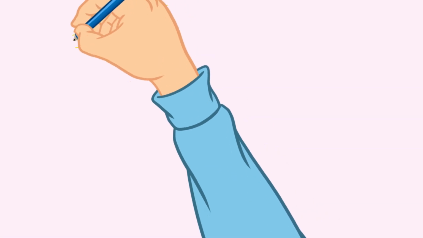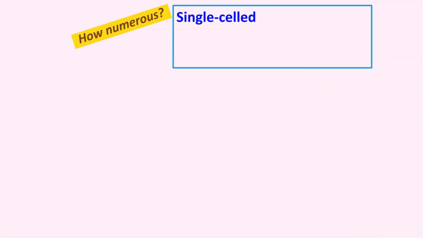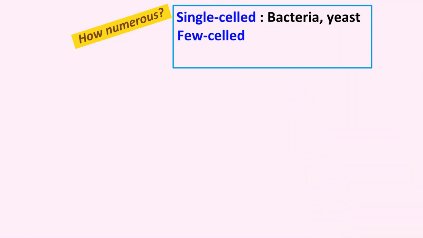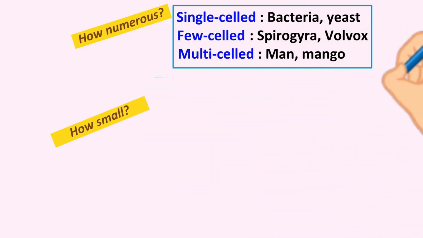How numerous are cells? Single-celled. Many small plants and animals are made up of just one single cell. Examples are bacteria, yeast, and amoeba. Few-celled. Some very small plants and animals are made up of few cells. Examples: Spirogyra and Volvox. Multi-celled. Most plants and animals we see around us, including ourselves, are made up of billions and billions of cells. Examples: man, mango, etc.